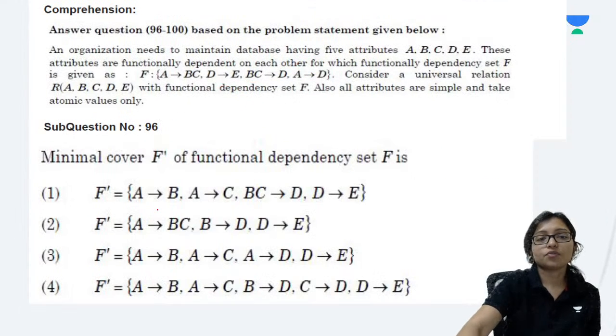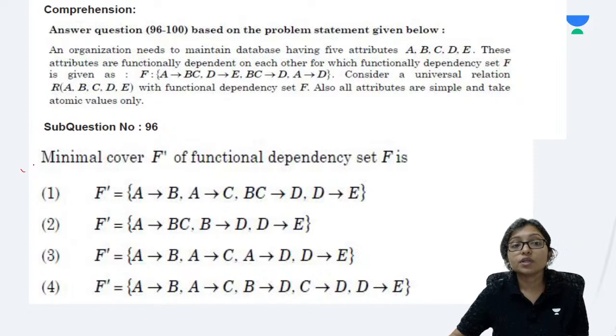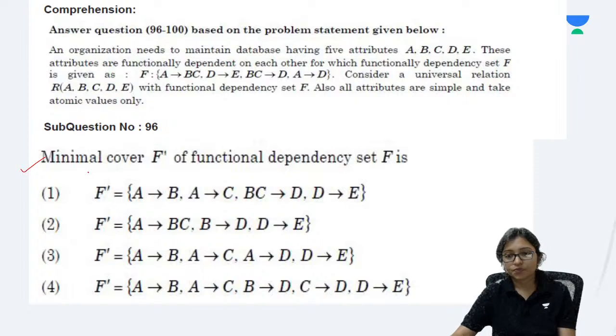Yes, all of you are correct. So now which one is the minimal cover? Which one is the minimal cover here?